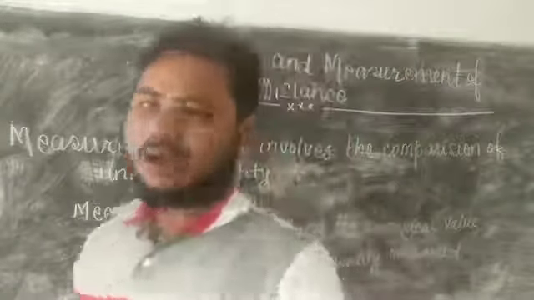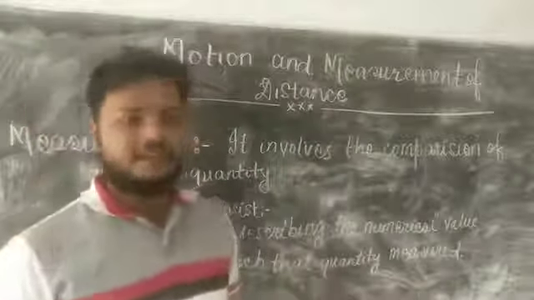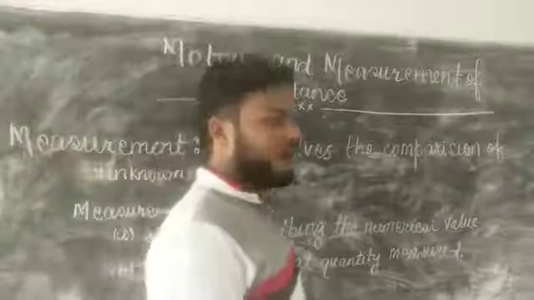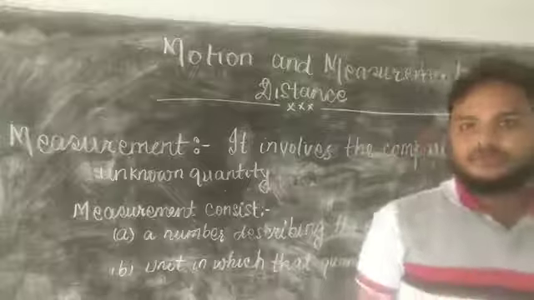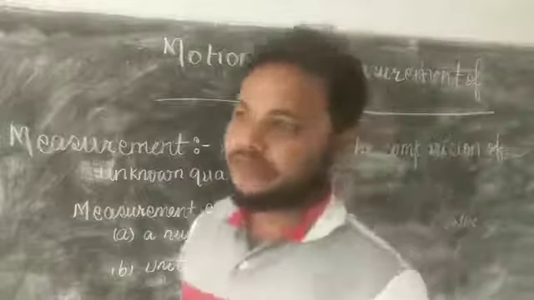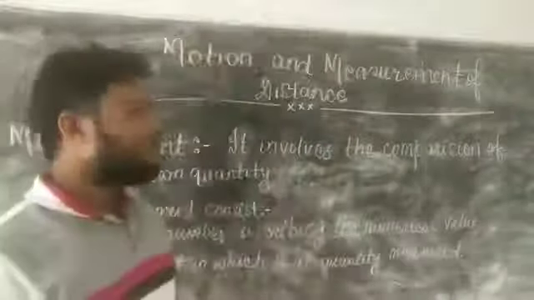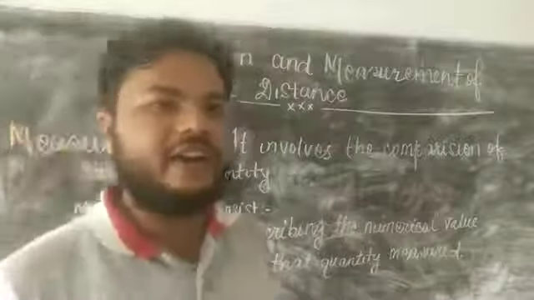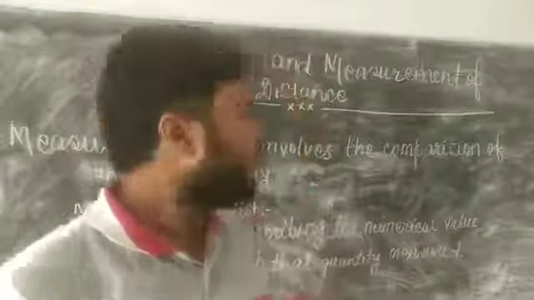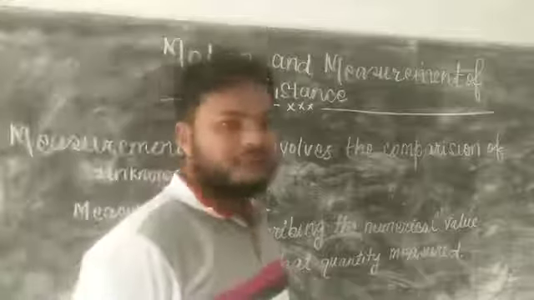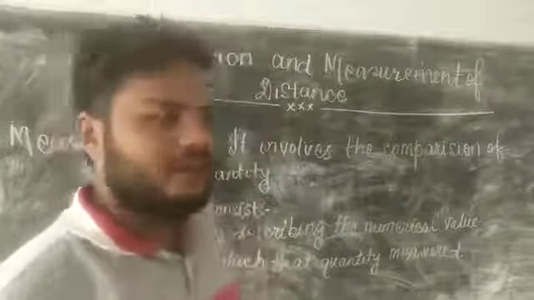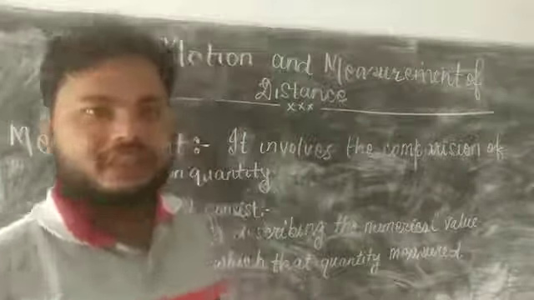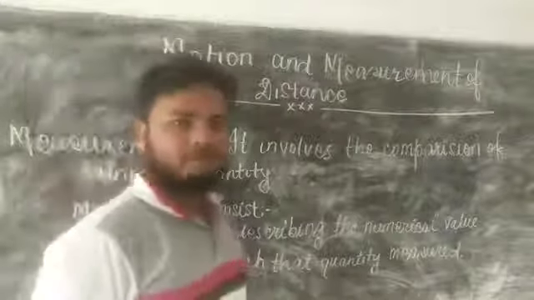How can we measure a distance? Various types of quantities in our daily life and in science are measured by different units. Similarly, distance is also measured with a specific unit.